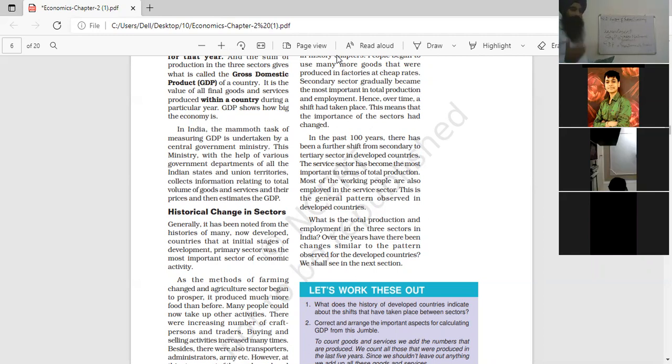Afterwards, they spend their money in our country. GNP includes the value of final goods as well as the income earned from abroad. That is the GNP, gross national product.